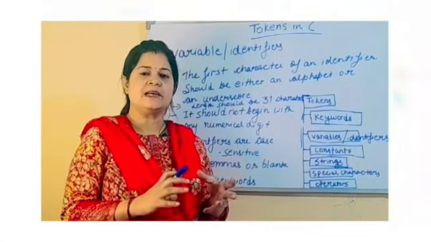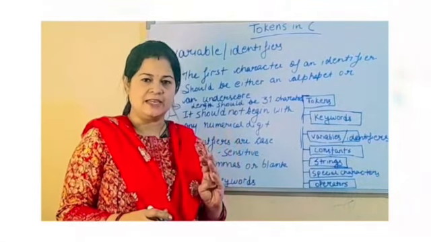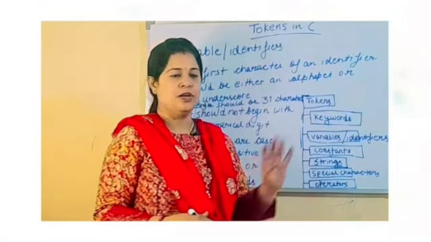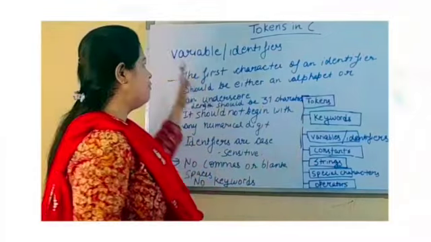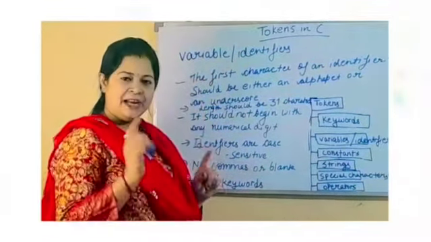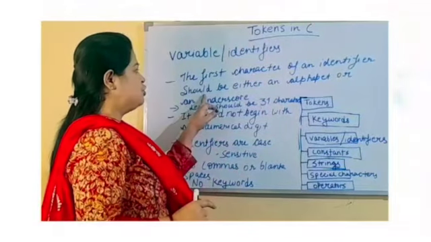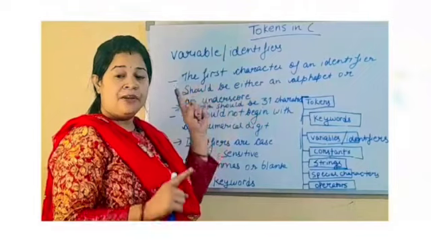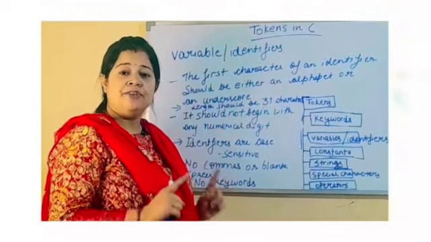Variable names are composed of uppercase, lowercase, digits, and underscore. These are some of the rules for making a variable name. The first character of an identifier should be either an alphabet or an underscore. We cannot start a variable name with a digit.